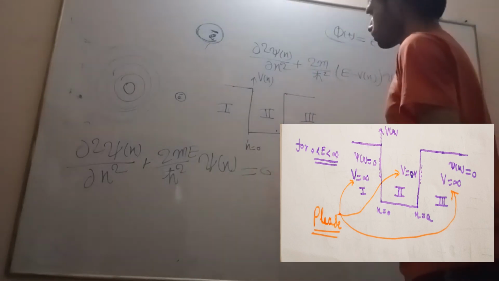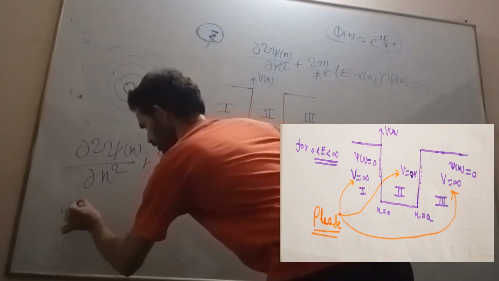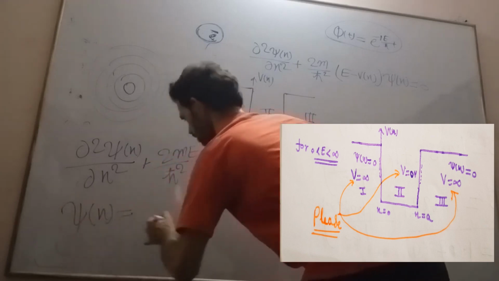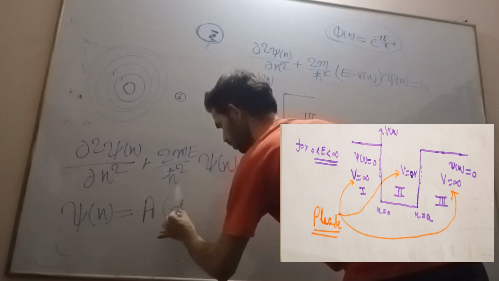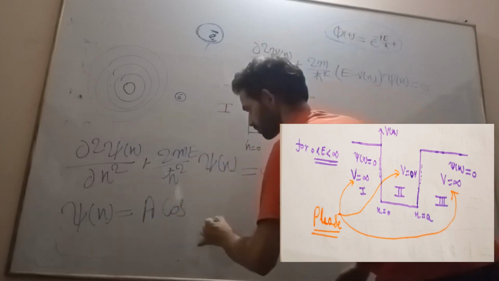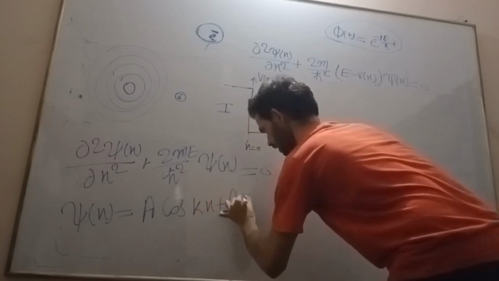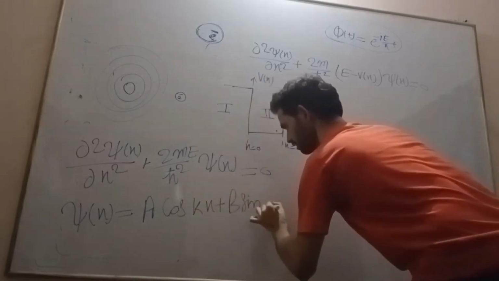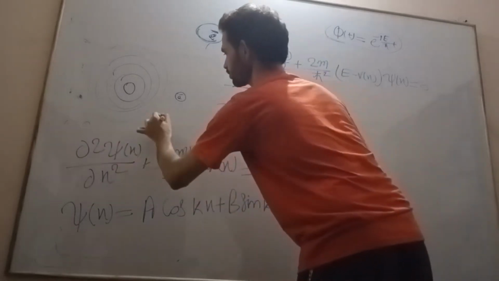Now what equation do we get for this? The solution is like A cos kx plus B sin kx, where you get k from there.